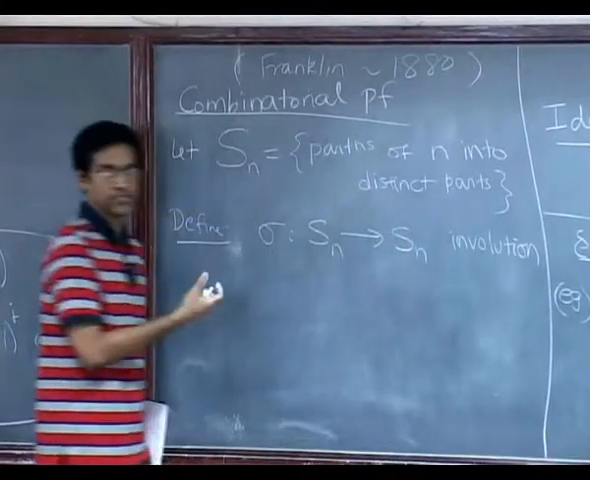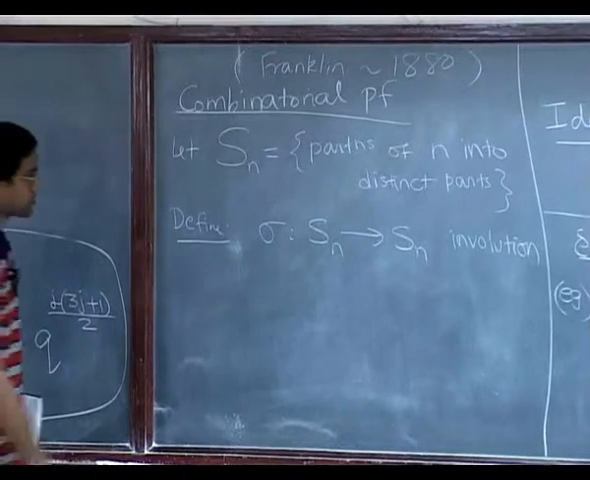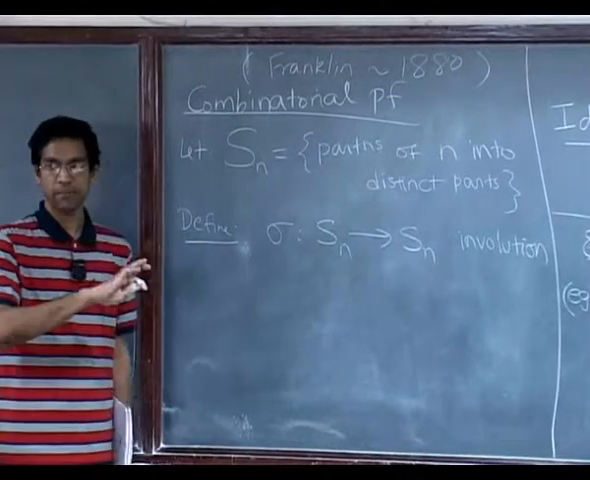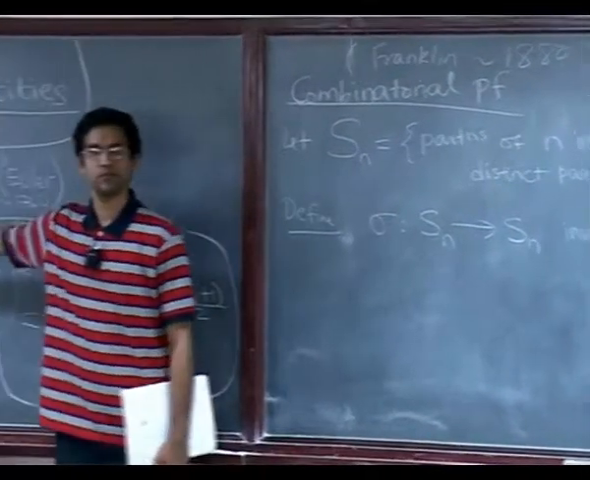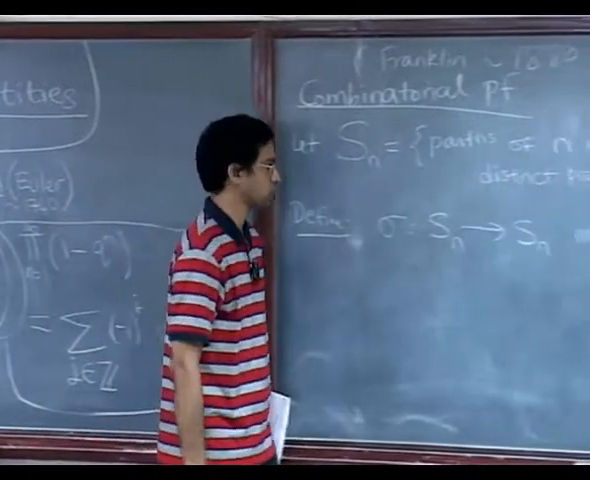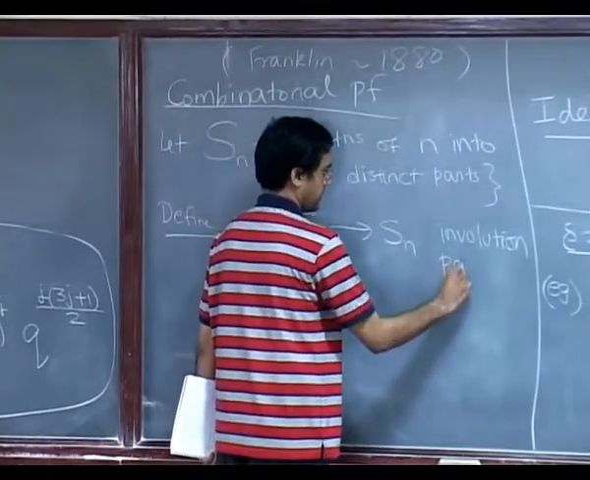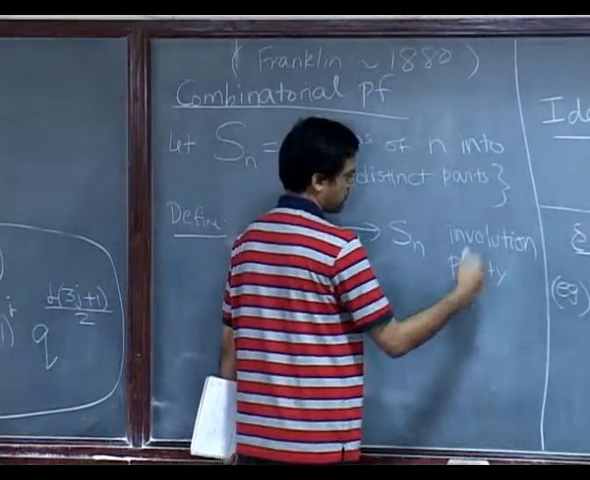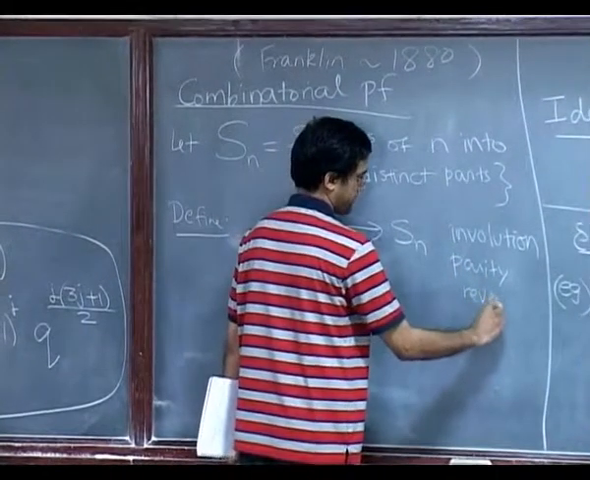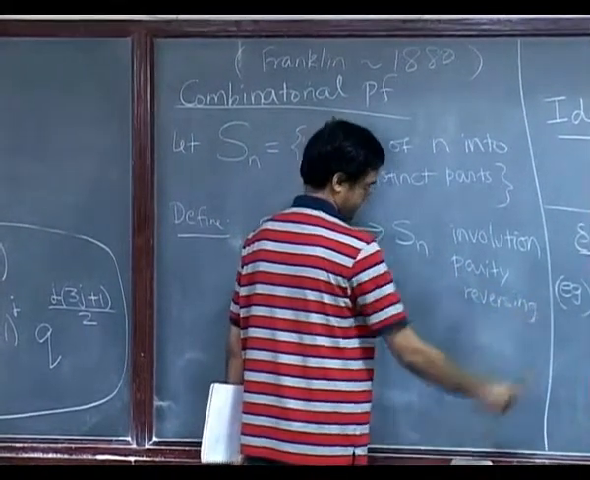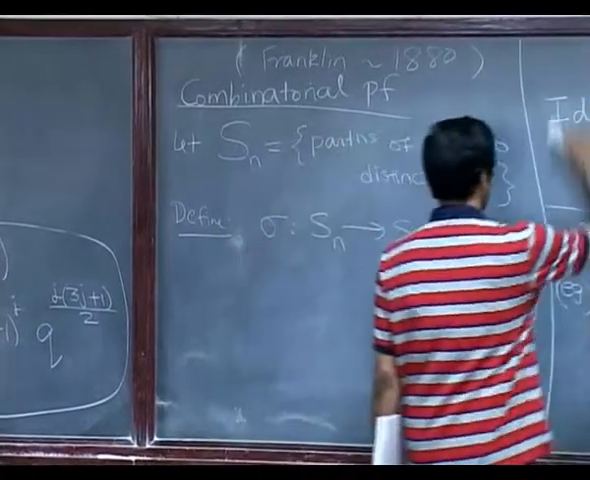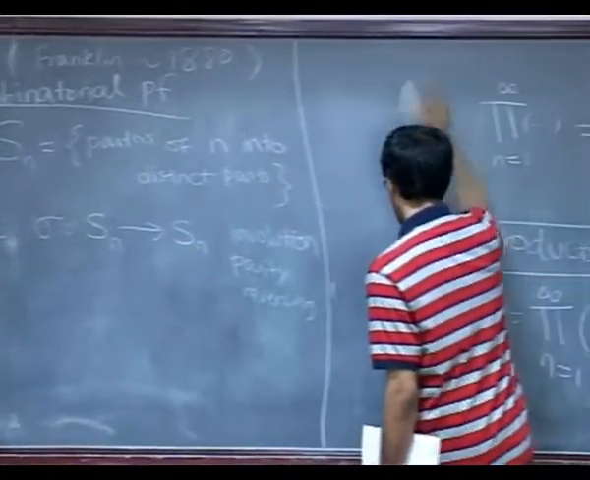It means you apply it twice, you will get back to the original thing, and which sort of changes the parity of the number of parts. So, it is a parity reversing involution. So, the parity of the number of parts reverses. Okay, so that is the rough idea of Franklin's proof, and here is what you do.